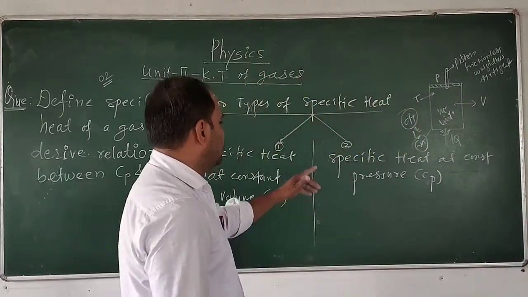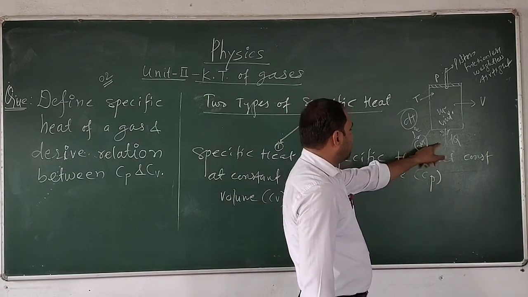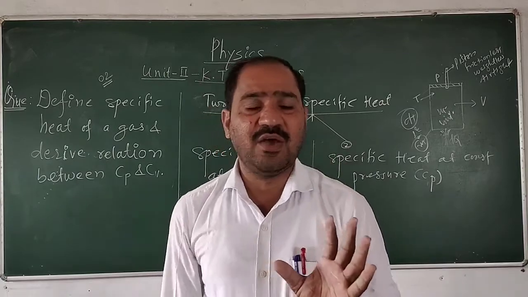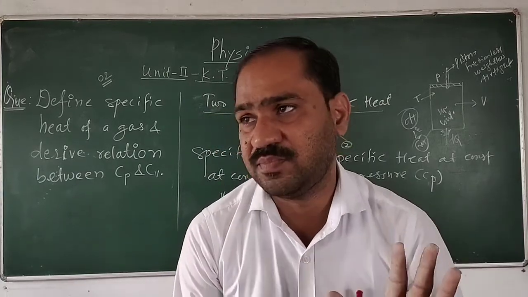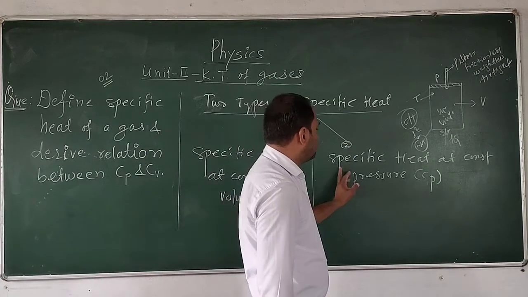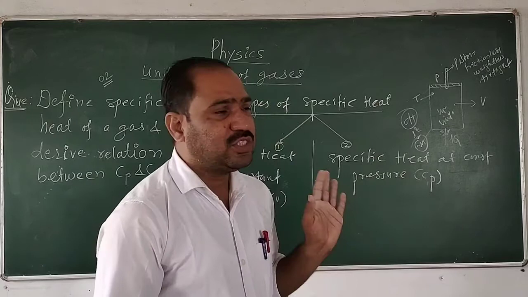When the pressure is constant, after heating there may be a change of 1 degree Celsius of the gas having a mass of 1 unit. Then that heat is called the specific heat at a constant pressure, denoted by Cp.